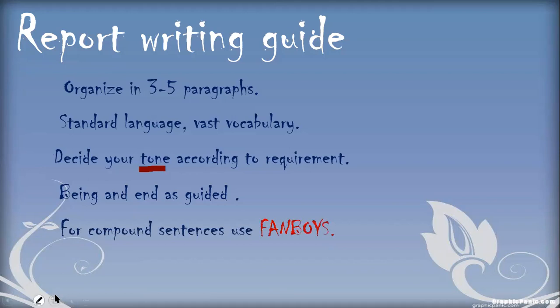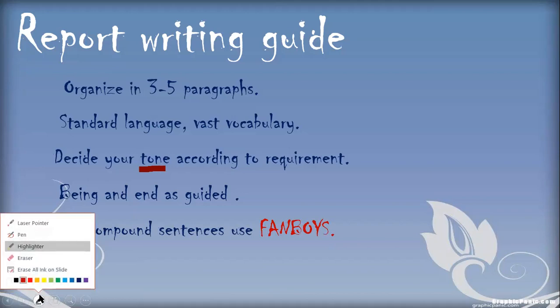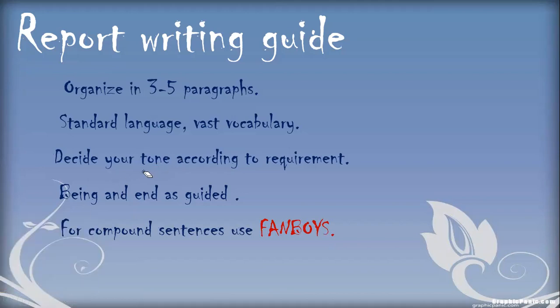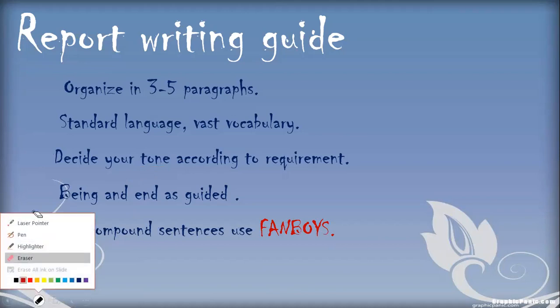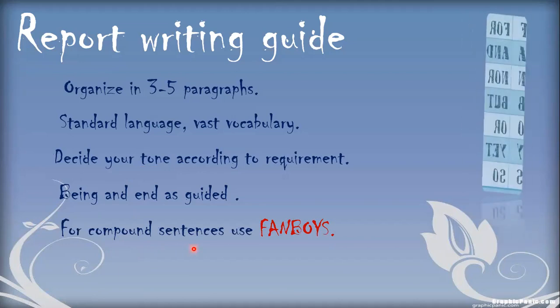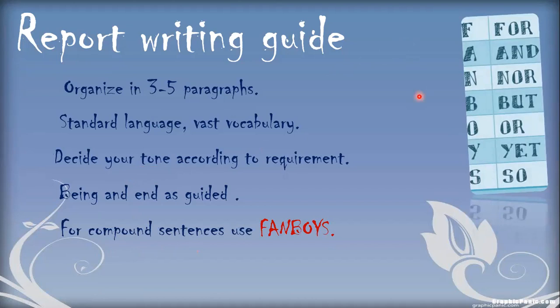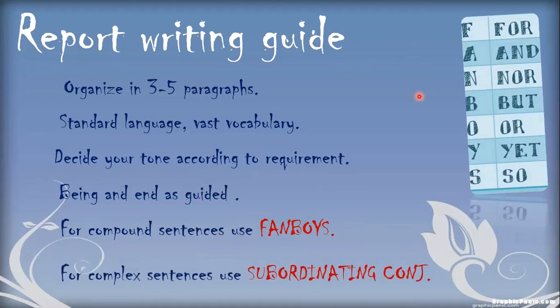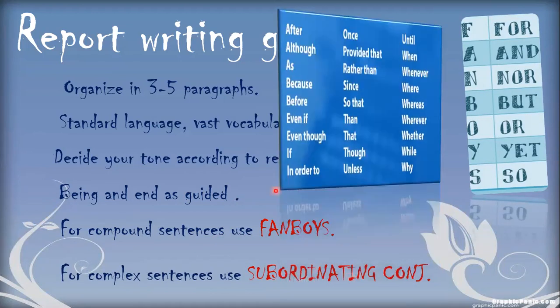Now, when you're writing anything, you know that you have to come up with a lot of different types of sentences. Writing in simple sentences is not sufficient. So in order to write different sentences, simple, compound, and complex, you can use the FANBOYS, which are here in front of you, to write your good work. You can use subordinating conjunctions for making complex sentences. These are some subordinating conjunctions: rather than, since. So the use of these conjunctions is highly recommended for writing good and standard language in Cambridge.